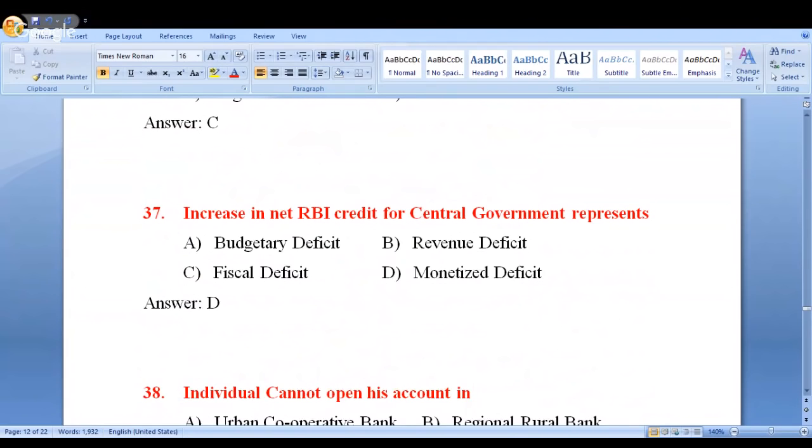So the meaning is simple. Through this particular credit, RBI is extending its support to the government. Deficit is always a dangerous one, so you need to extend your support, and that support will be given by RBI. RBI is giving the credit to the central government, and this is representing the monetized deficit.